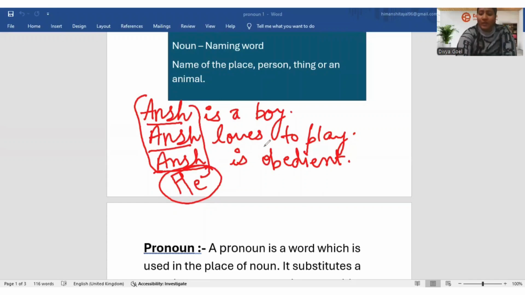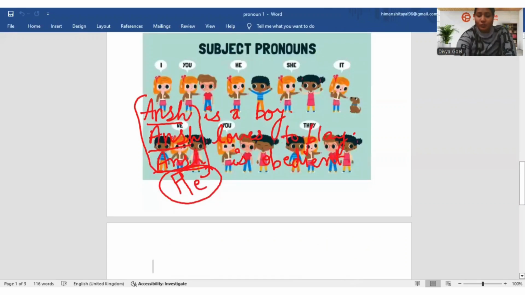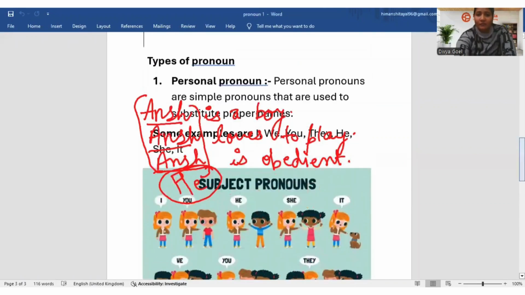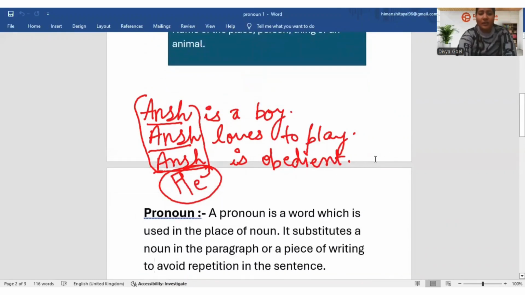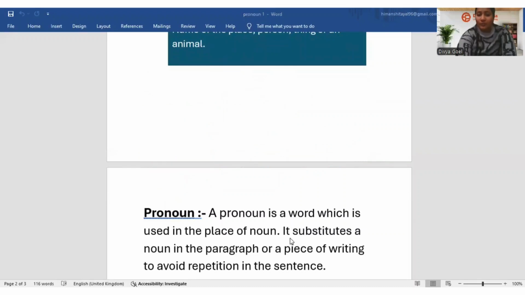So let's hop onto the definition of it. If I'm saying the particular definition of a pronoun, I can say pronoun is a word which is used in the place of a noun. Why is it used in the place of a noun? To avoid the repetition. Clear? To substitute a noun in the paragraph or a piece of writing.